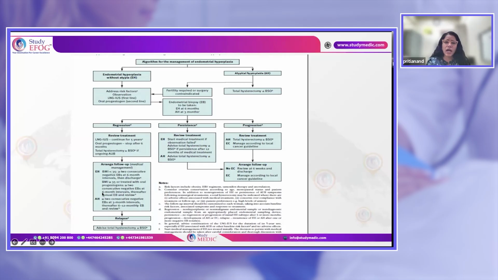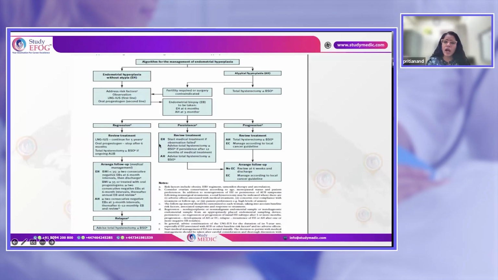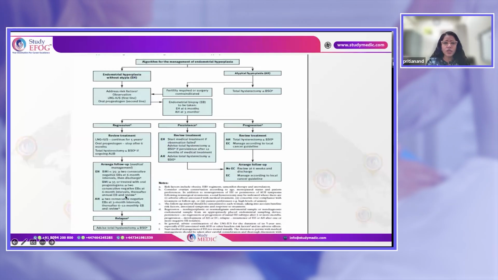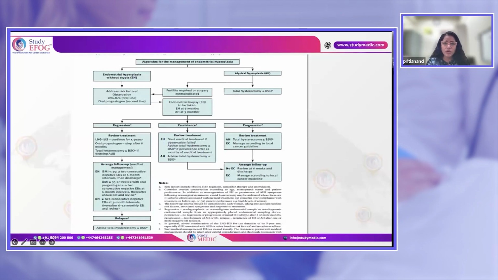If you want, they can remove it also. In the case the patient has a high BMI of 35, or in case she refused LNG-IUS in the start and you have treated her with oral progesterone, then after 2 negative biopsies, annually they have to undergo the follow-up for the biopsies. Okay.